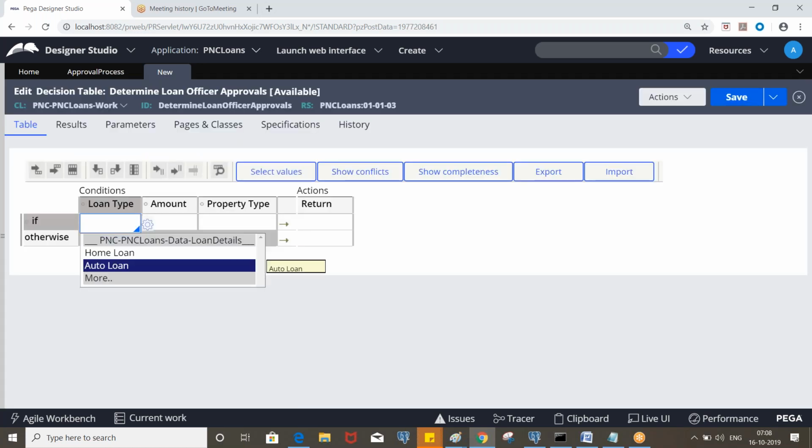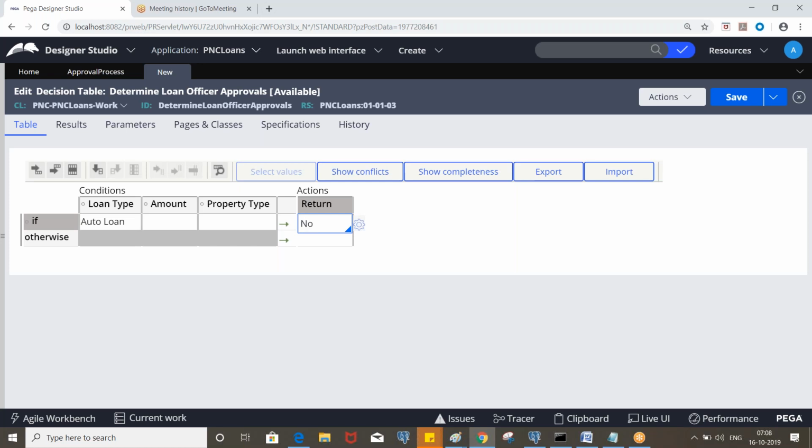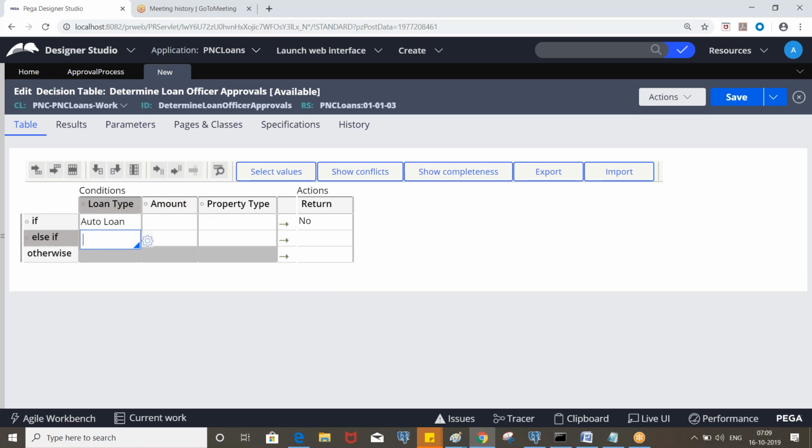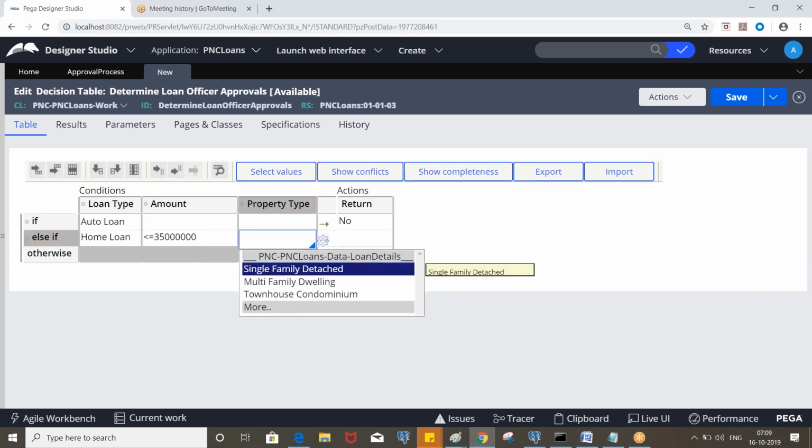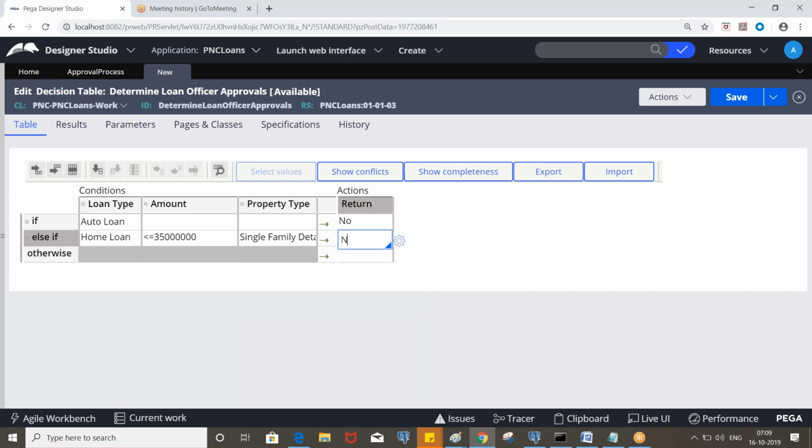If the loan type is auto loan, you don't need to consider amount and property type, right? Next, add one more row. If the loan type is home loan and the amount is less than or equivalent to 35 lakhs, and the property type is single family detached, in that case also no. Otherwise, yes.